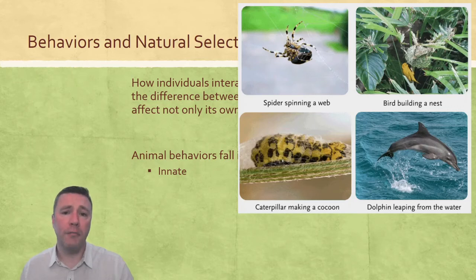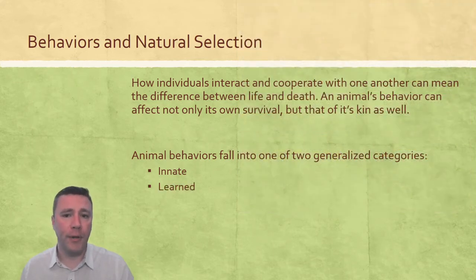The second kind of behavior is called learned behavior. Now, the biological definition of learning is a modification of behavior based on past experiences. So those experiences could be an experience that an individual organism actually has itself, or through observing other individuals engaging in a particular behavior.